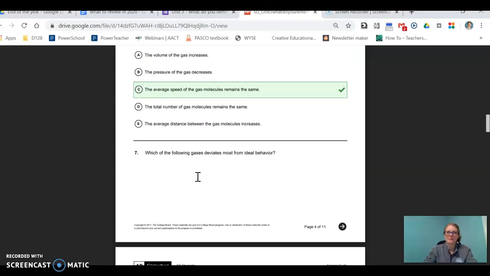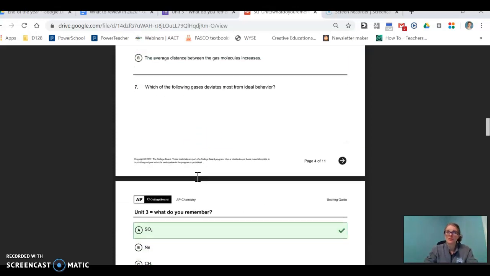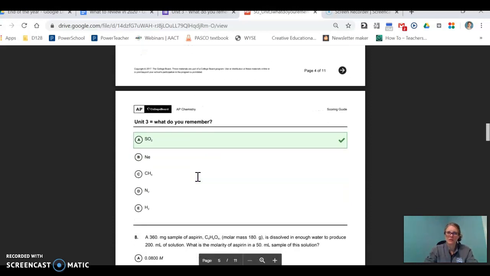Going to number 7. Which of the following gases deviates the most from ideal behavior? And this was a question that was also in the free response answers. Yeah. So we're definitely going to talk about that more because that was also a hot topic on your list of learning objectives that you don't know very well. So we are going to talk about ideal versus non-ideal gases. Make sure to get that in your notes. But for the gist of it,